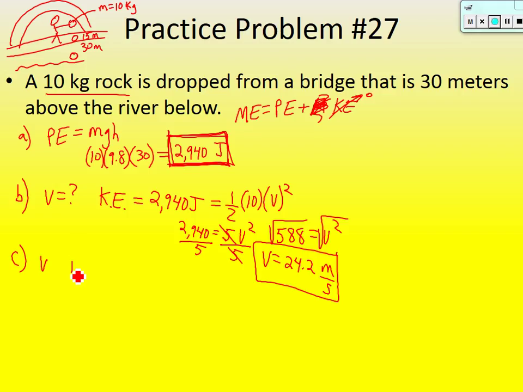Okay? So let's solve for potential energy halfway down. Now the rock is how high above the water? 15 meters. Well, potential energy is equal to mgh. The mass of the rock is 10. Acceleration due to gravity is 9.8. And the height now, halfway down, would be 15. So let's solve that. 10 times 9.8 times 15 is equal to 1,470 joules.